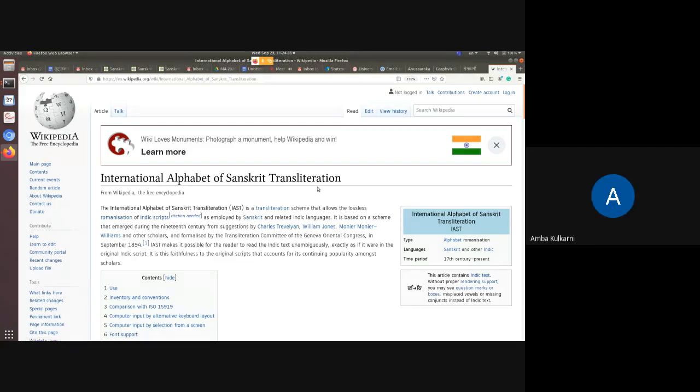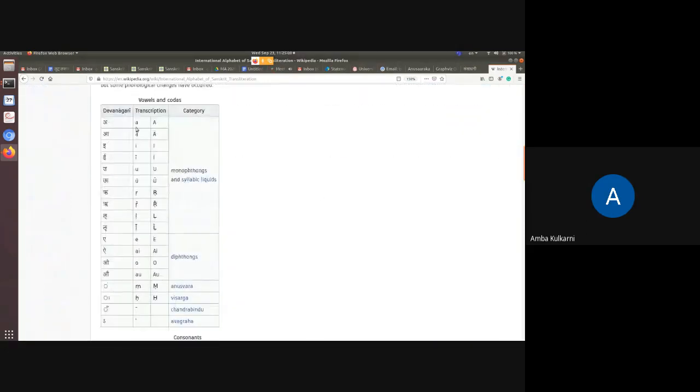All the foreigners who write Sanskrit in Roman follow a certain principle. So how do they write? They will write a as small a or capital. If it is a name, they will start with a capital letter. For a long, they will write a and one bar above it. Do you see this bar?